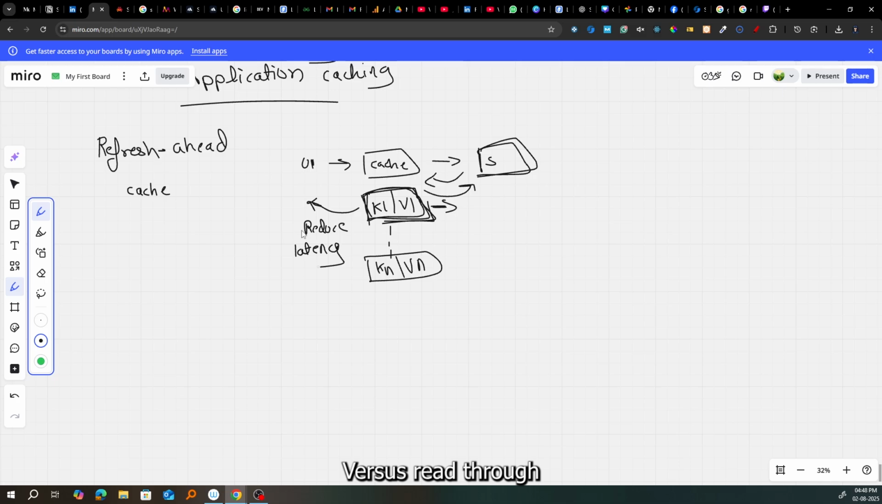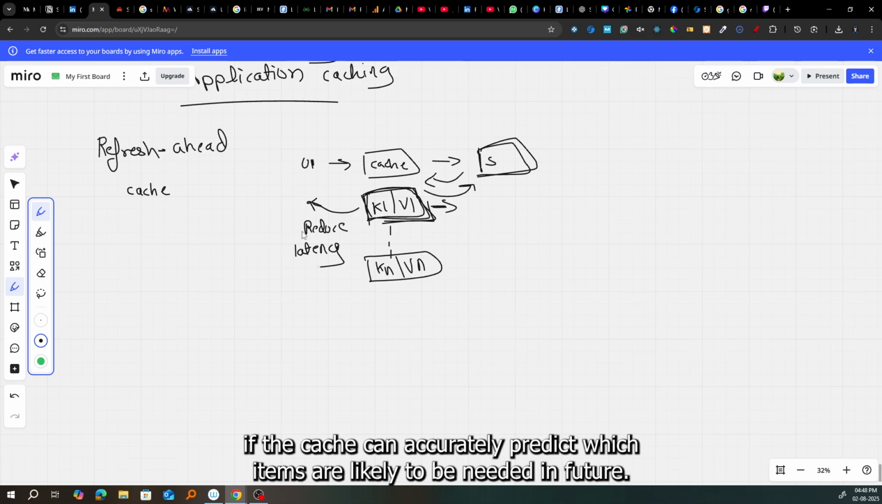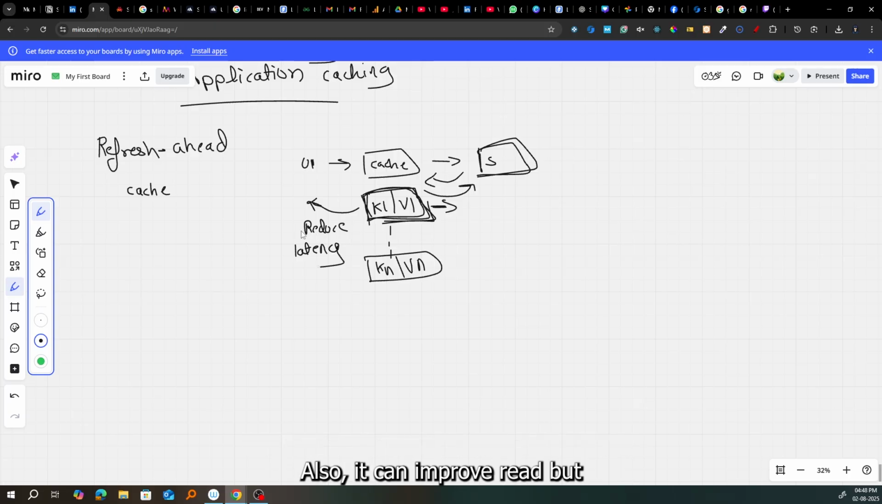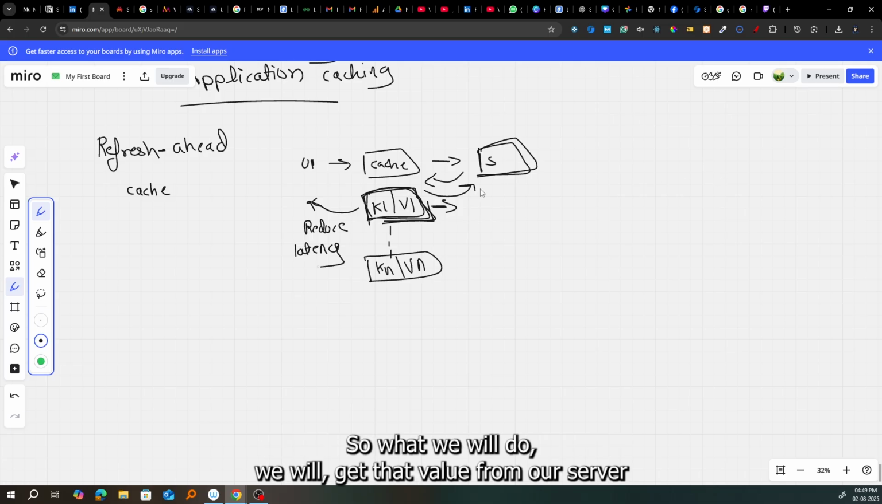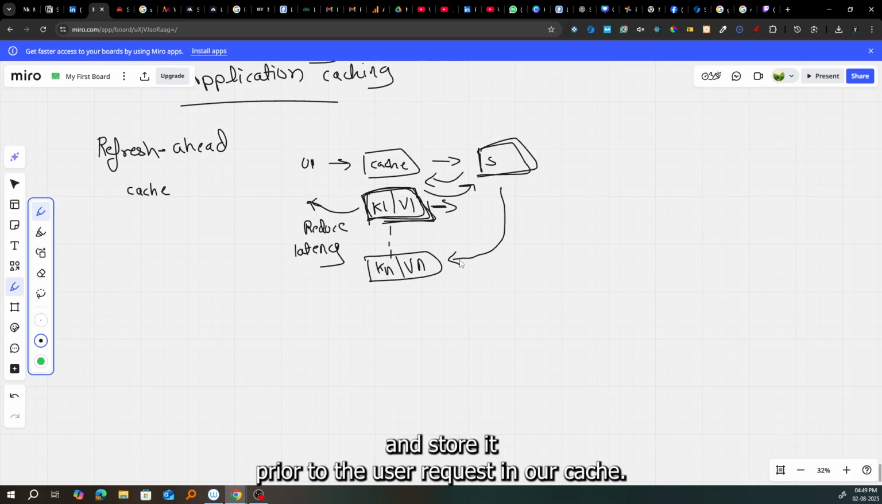Versus read through, if the cache can accurately predict which items are likely to be needed in the future, it can improve reads. But that depends on whether we have a prediction system which predicts what the user will try to access, right? So what we will do is get that value from our server and store it in our cache prior to the user request.